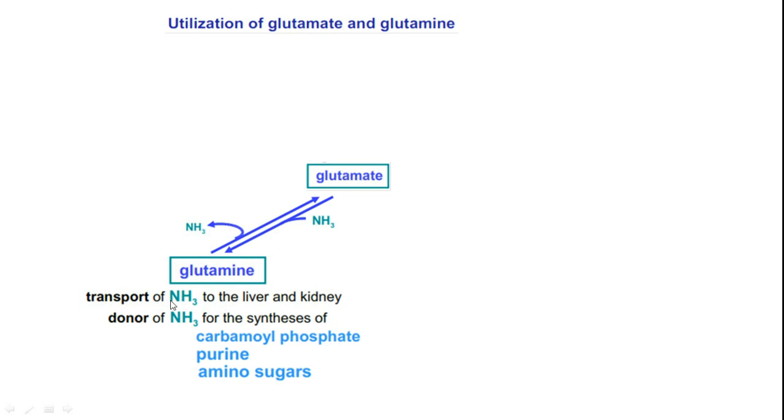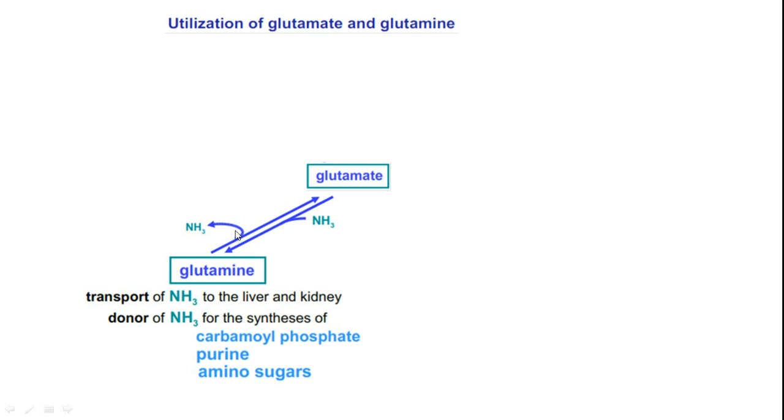So this ammonia, whatever is coming in and going out, is actually happening via substrate level amination. Okay, it is not a transamination type of reaction. This is one of the amino acids where direct deamination is happening. Hence glutamine in one way helps as a transporter for ammonia to the liver and kidney. Okay, so this deamination can happen both in liver as well as kidney.